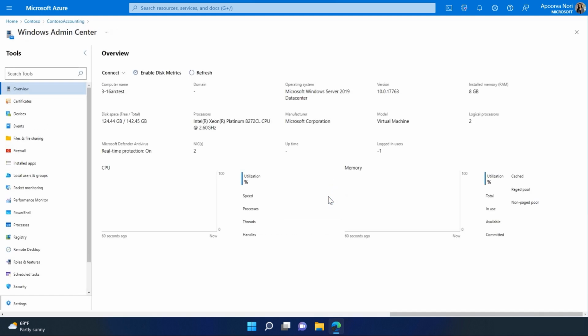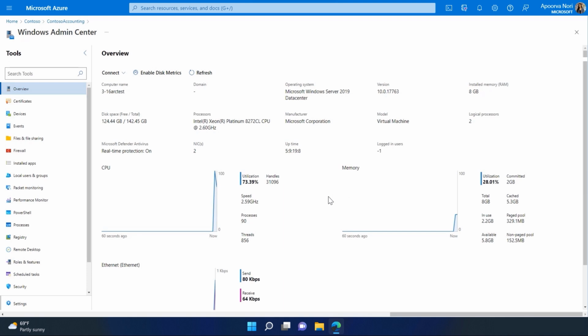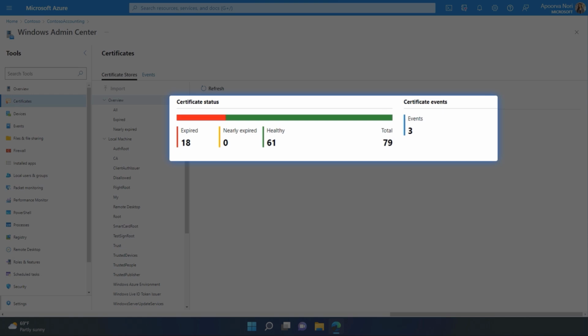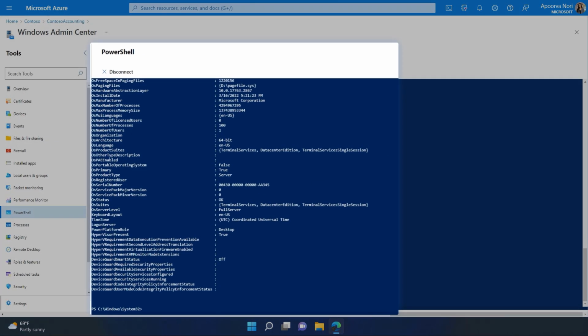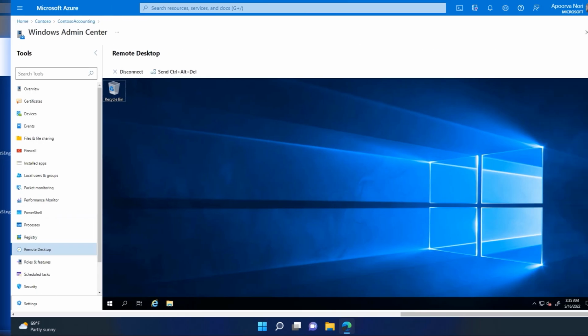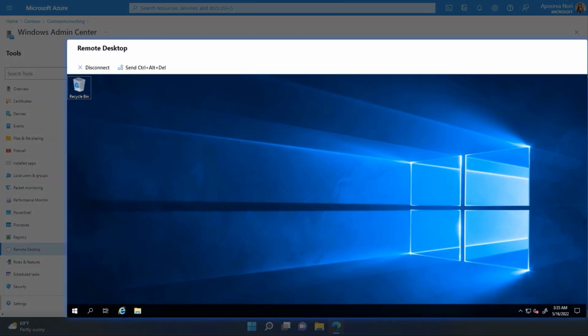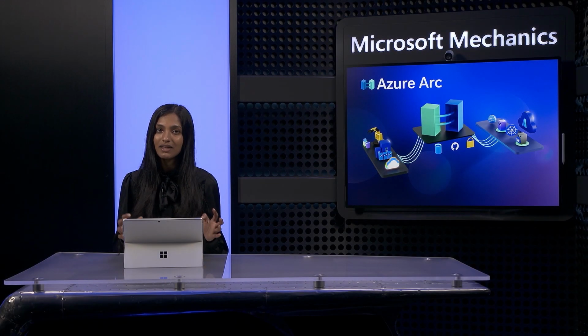Then, once I'm in, I have access to all of my Windows Admin Center controls and performance monitors. I can look at my certificate status, interact with it directly via PowerShell, and even access the server using Remote Desktop, all from the browser and the Azure portal. So those are a few highlights of how hybrid development and management across Azure, on-premises, edge, and multi-cloud services and infrastructure are enabled through Azure Arc.